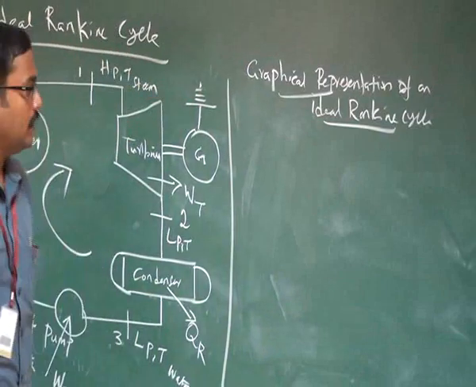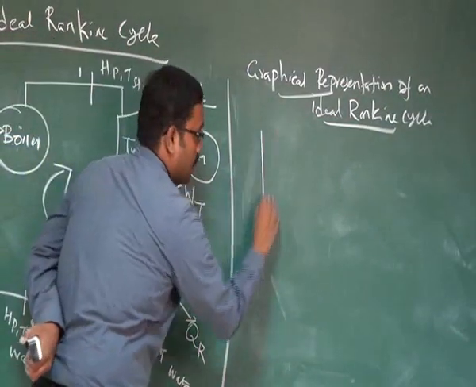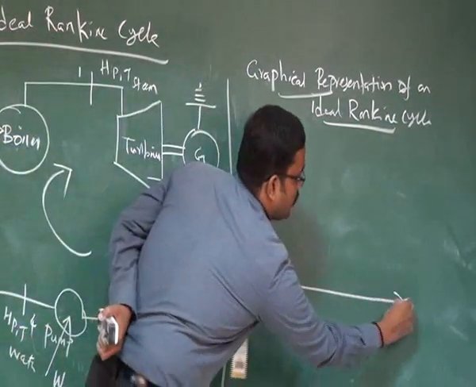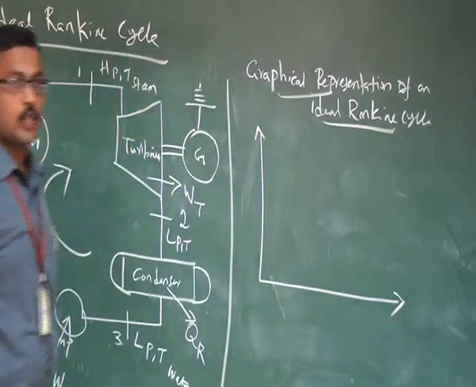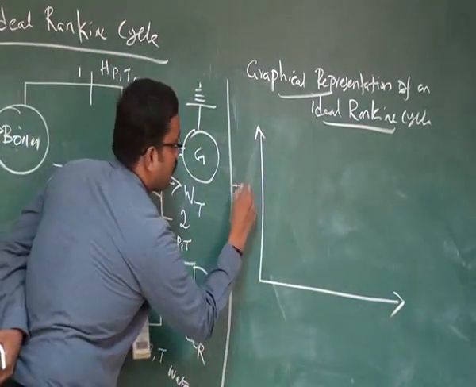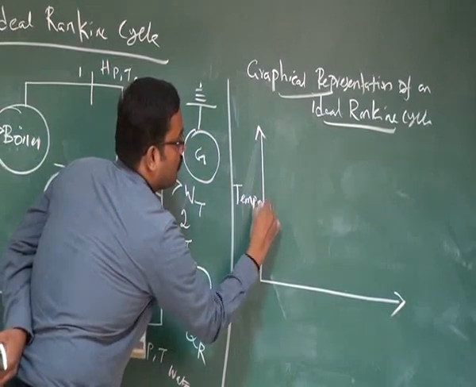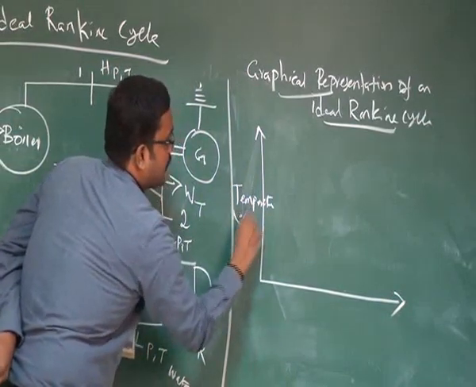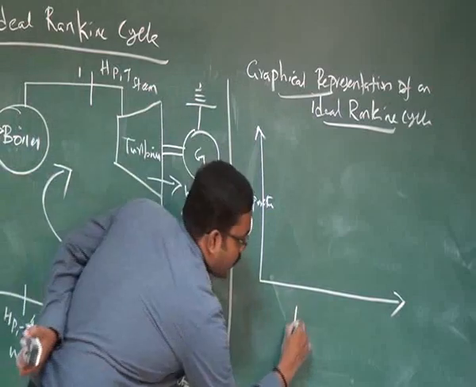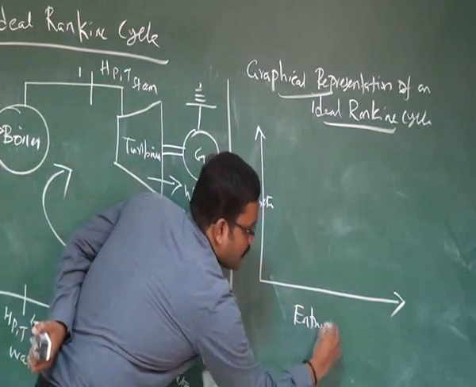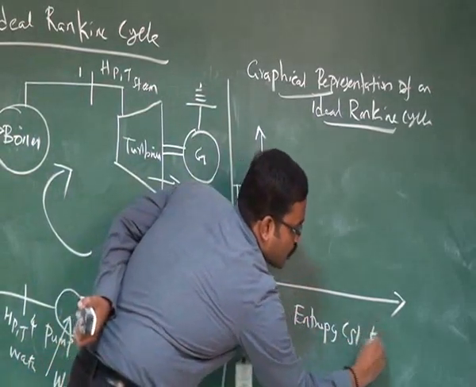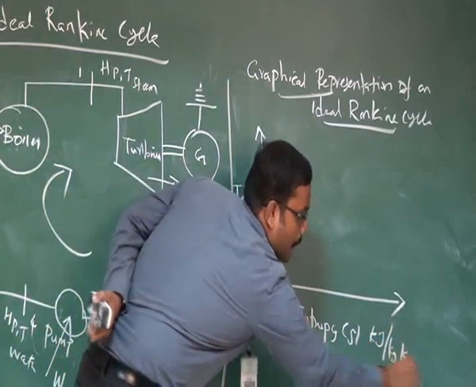The first coordinate is temperature and entropy. The Y-axis is temperature in degrees centigrade. On the X-axis, we have entropy, represented as S in kilojoule per kg Kelvin.